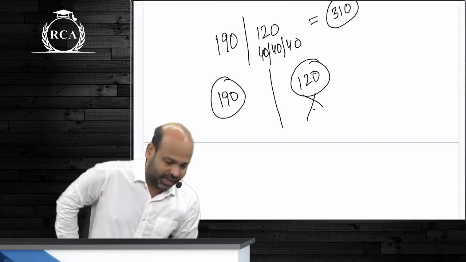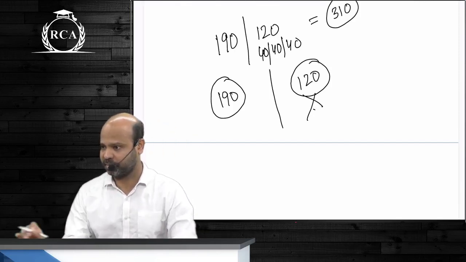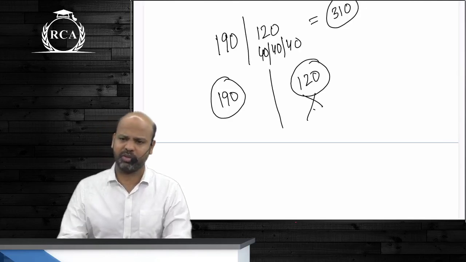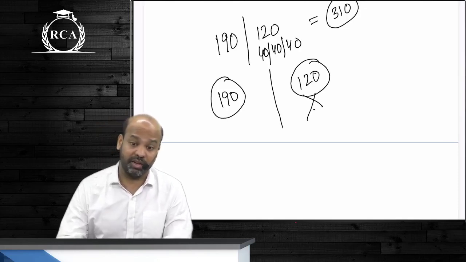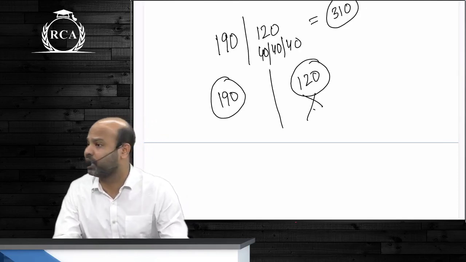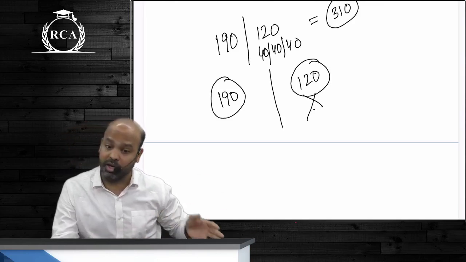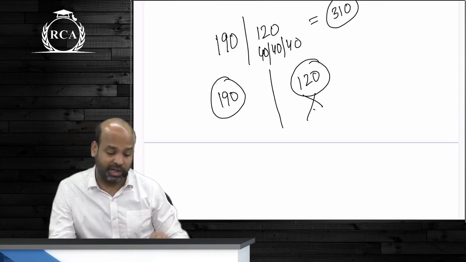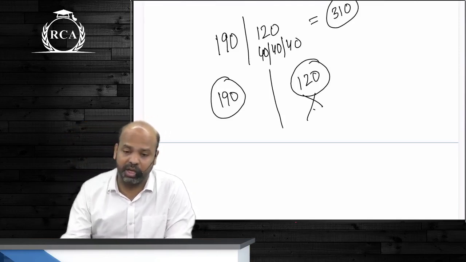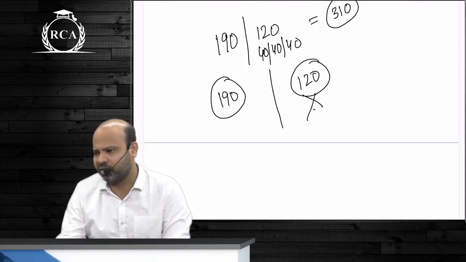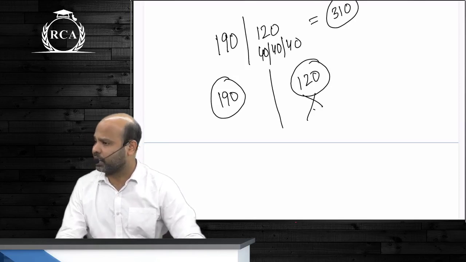Anyways, the pass percentage at CA intermediate, do not go by the last attempt pass percentage. September, it was only 5.99%. Yeah, that's not a realistic pass percentage. Please do not forget that everyone who wrote in September 2024 was a repeater. They were not first attempt students. The ones who did not clear in May attempt were the ones who wrote the exams again in September. We did not have any fresh intake of students in September. That is why the pass percentage was very low. Otherwise, it's usually around 15 to 20%. That is decent enough. All right.